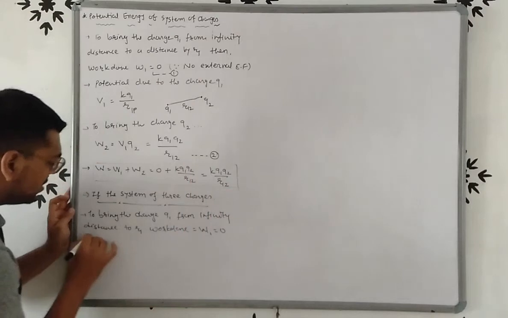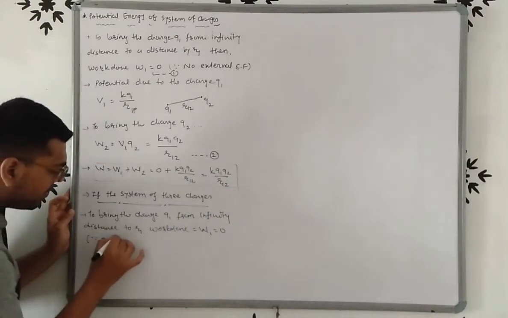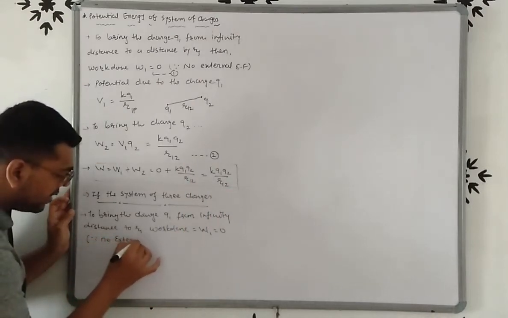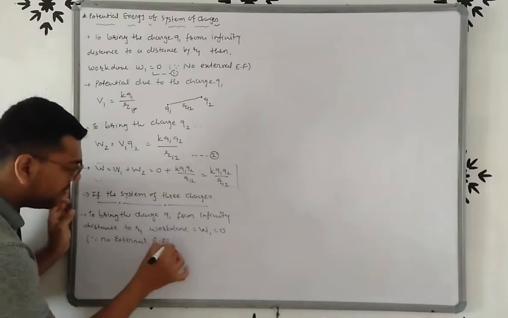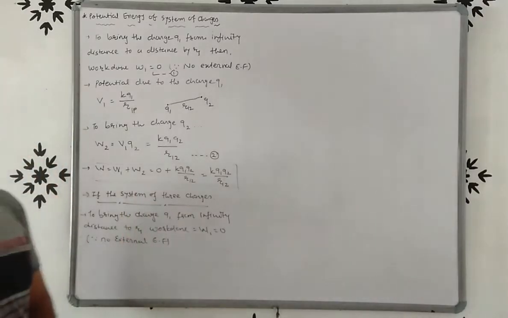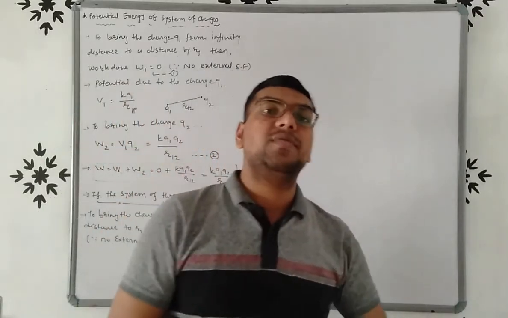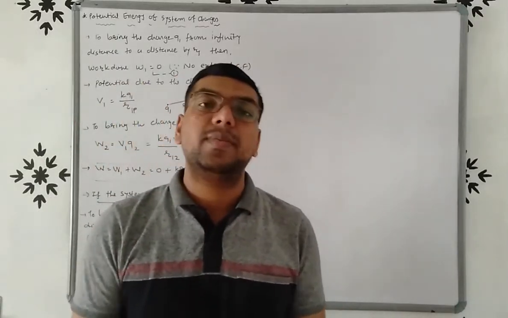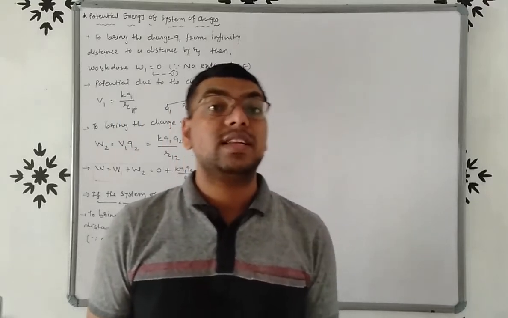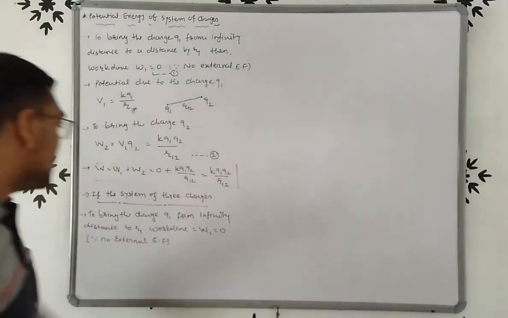Why? Because there is no external electric field. Then work done to bring charge Q1 from infinite distance to R1, W1, is 0. Now there is a potential due to charge Q1.